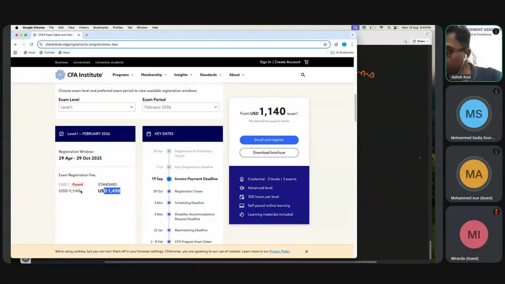See, you have missed this part. Early bird, 1140. Yeah. So it will be now 1490. And so for February, if we are aiming for the Feb 26 attempt, when will we start? Like if we are starting classes, when will we start the classes by?